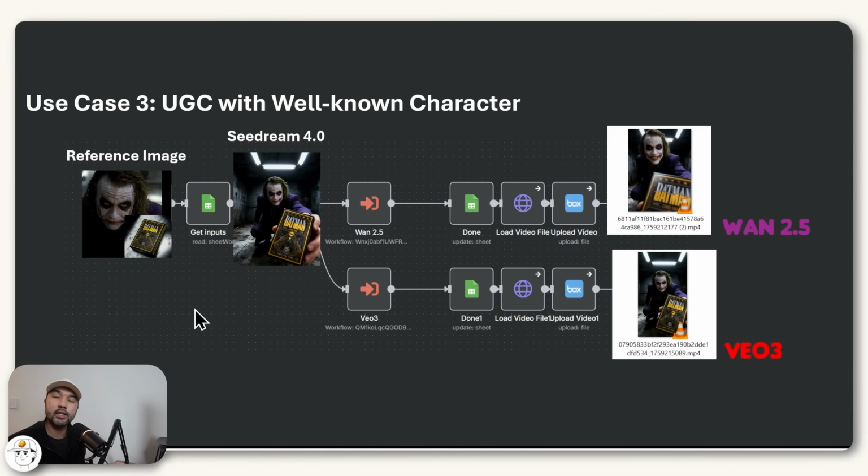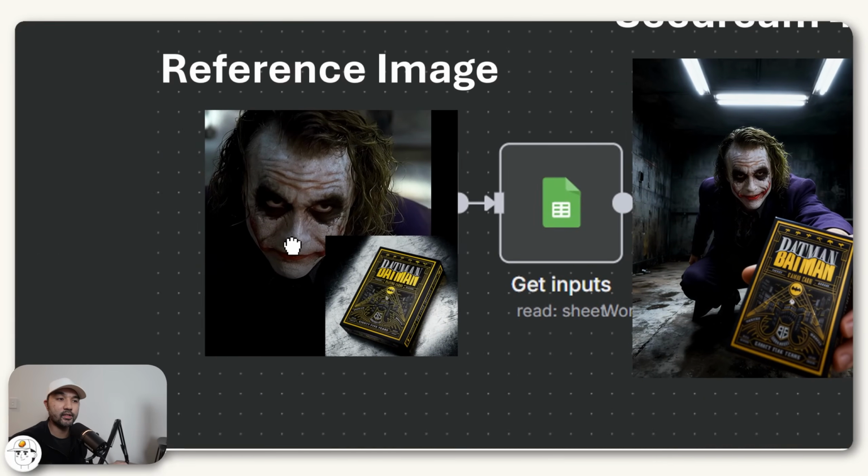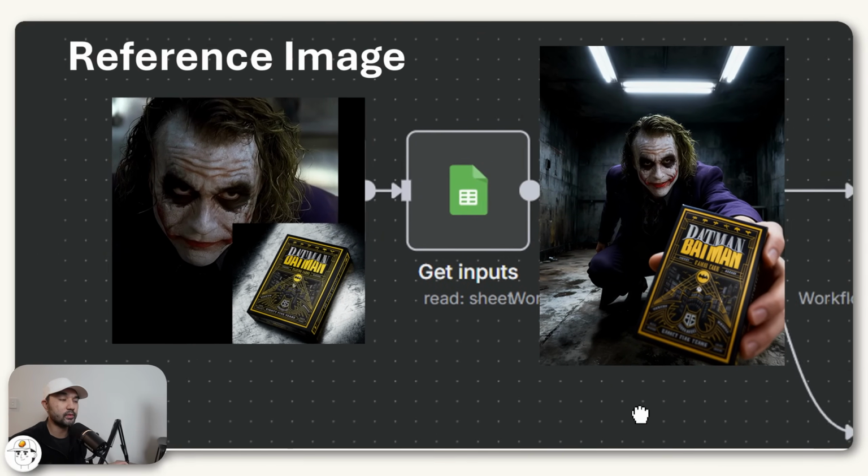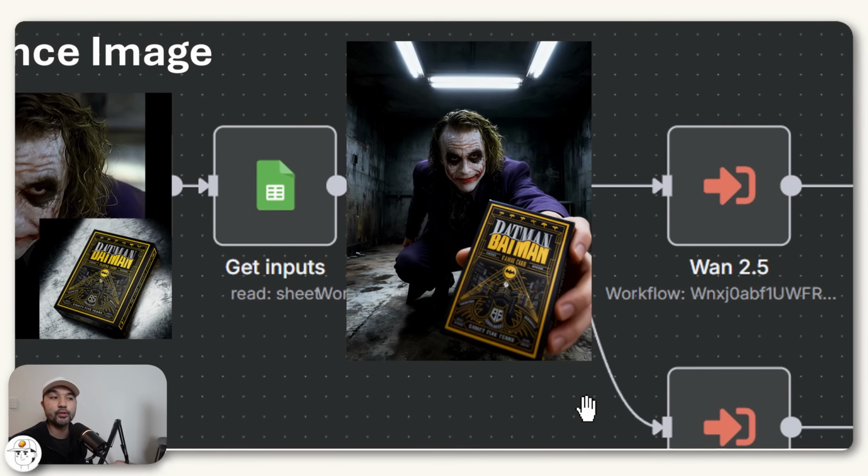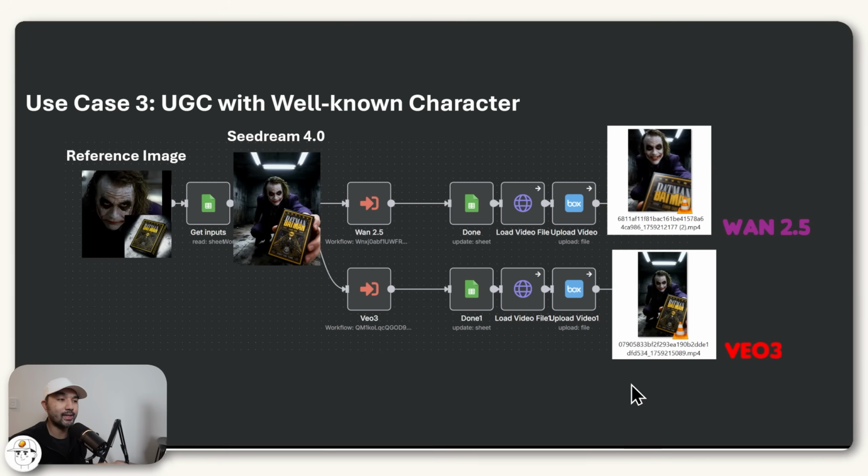Now, the third use case we tested is doing UGCs, but with well-known fictional characters. So here you can see that we tested it out by sending a reference image of the Joker along with an image of this deck that we want to promote. We basically just ask Seedream to have the Joker show that product to the camera. And interestingly, for this one, both Wan2.5 and Veo3 was actually able to generate videos for it, which is good so that we can compare the quality of these two models as well.